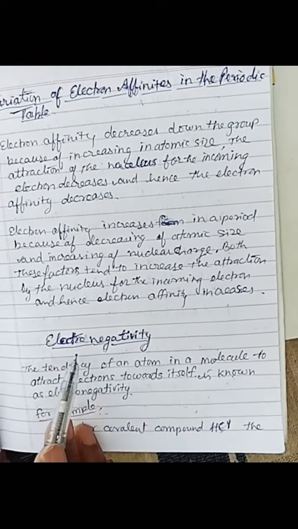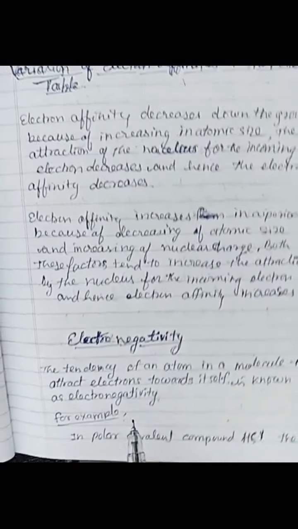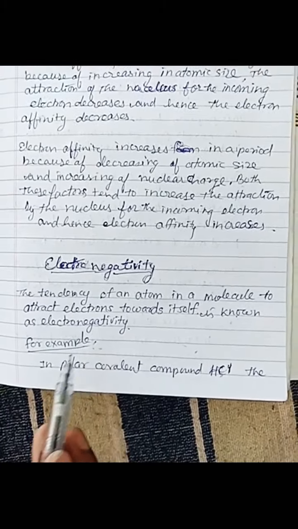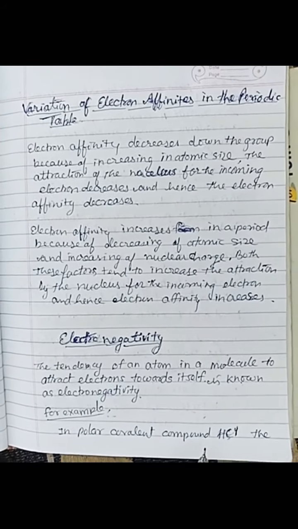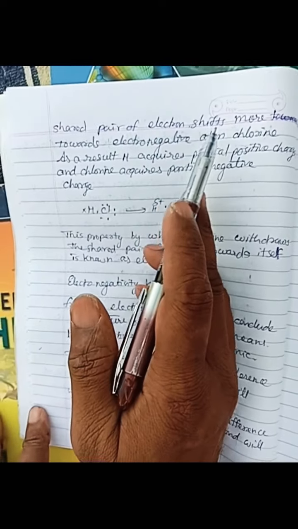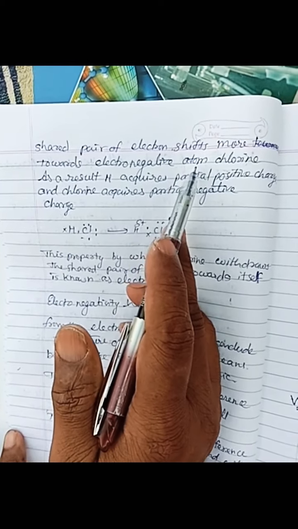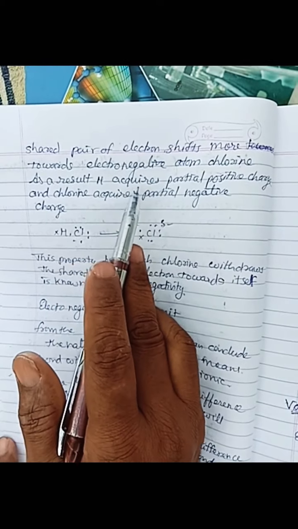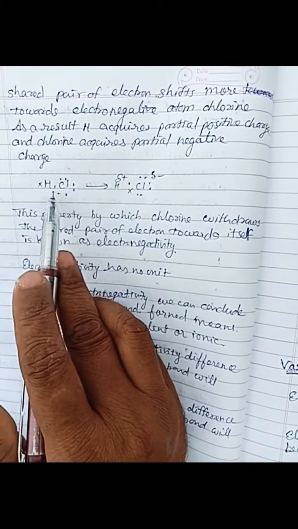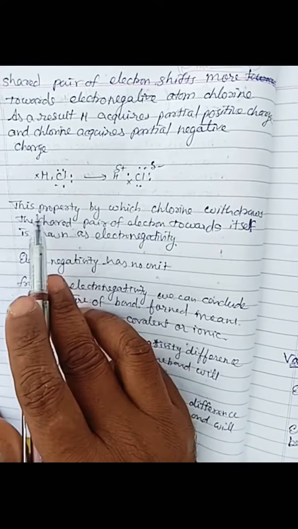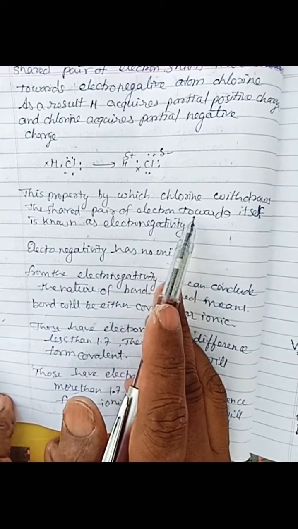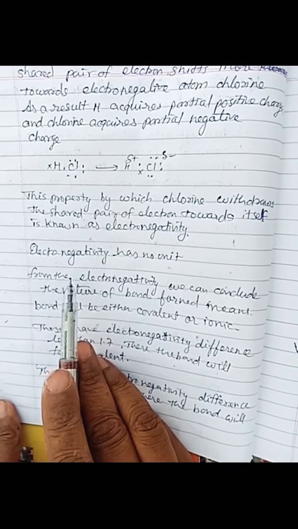Next topic is electronegativity. The tendency of an atom in a molecule to attract electrons towards itself is known as electronegativity. For example, in the polar covalent compound HCl, the shared pair of electrons shifts more towards the electronegative atom, chlorine. As a result, H acquires a partial positive charge and chlorine acquires a partial negative charge. Here the example is given that you can see.